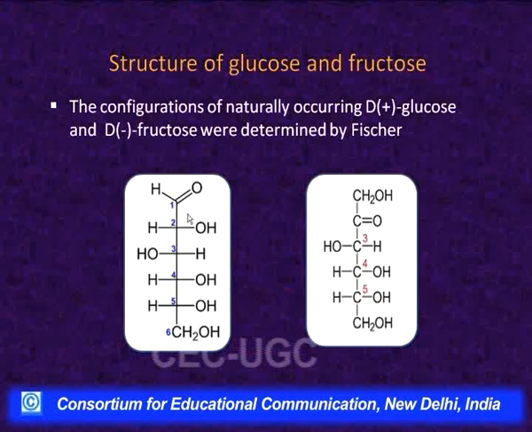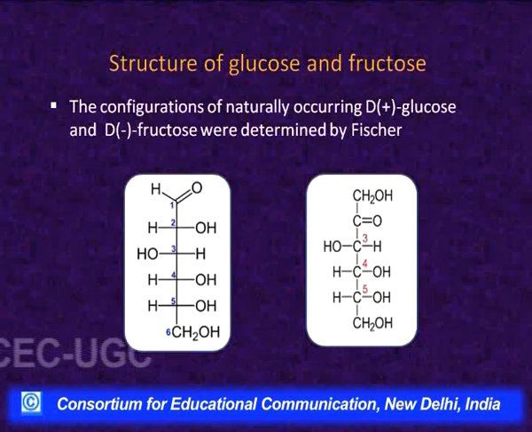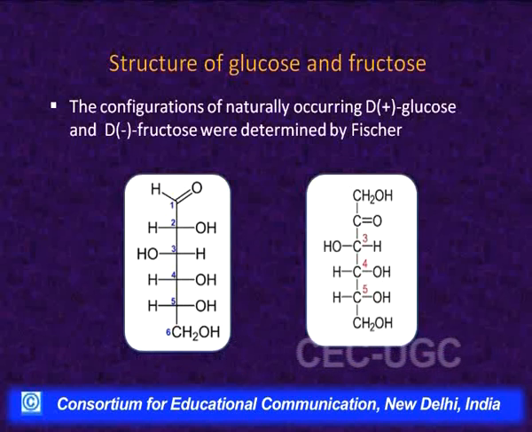Now, when a molecule has got one asymmetric carbon atom, then its mirror image is non-superimposable over it. This is what you know from your study of stereochemistry. When the mirror images are non-superimposable, such a pair of compounds are called enantiomers.